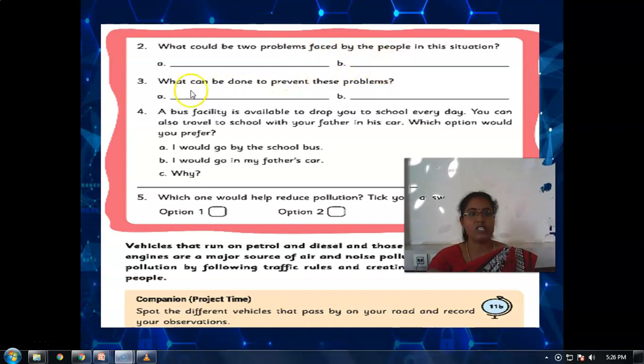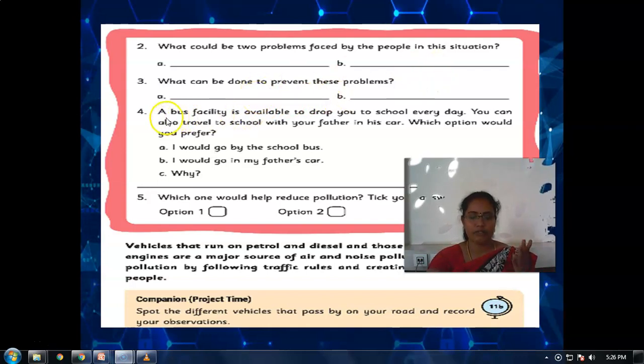Your third question is, what can be done to prevent these problems? Here you have to tell your idea. What can be done to prevent these problems? There are two problems, and you need to write them here.